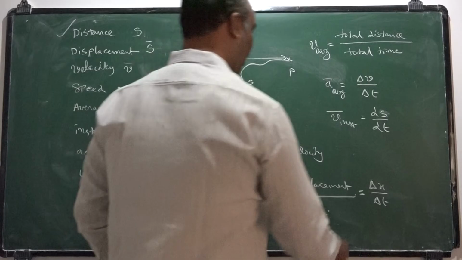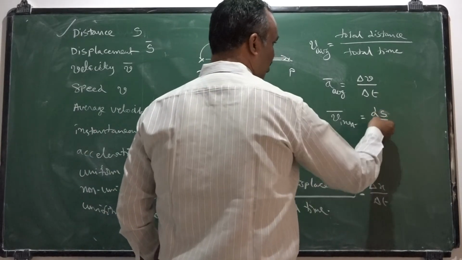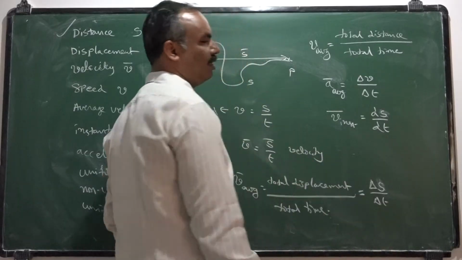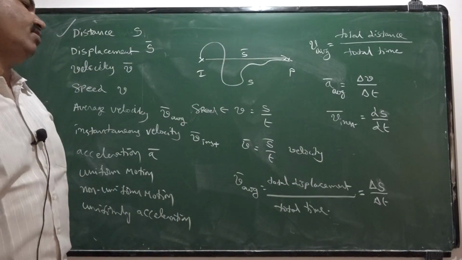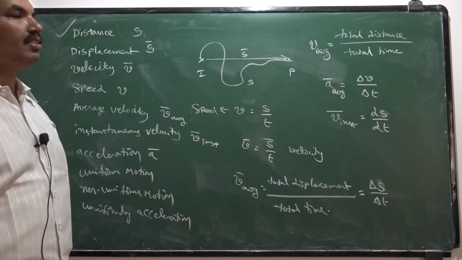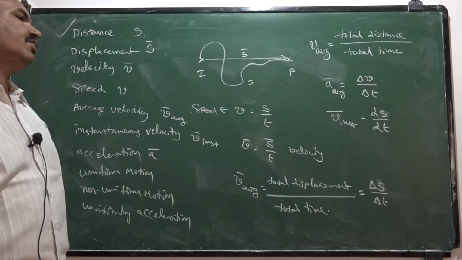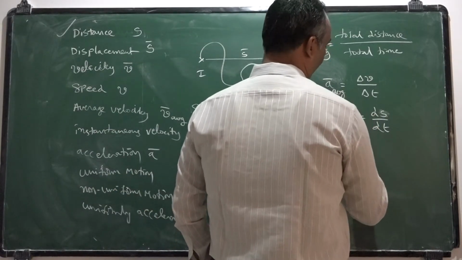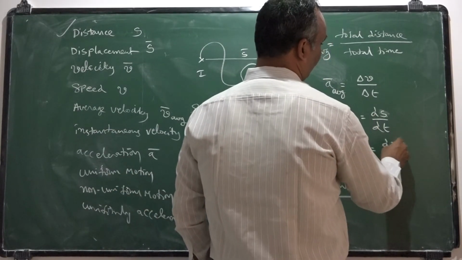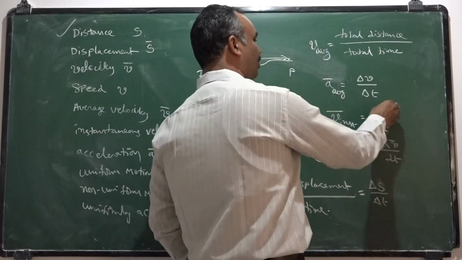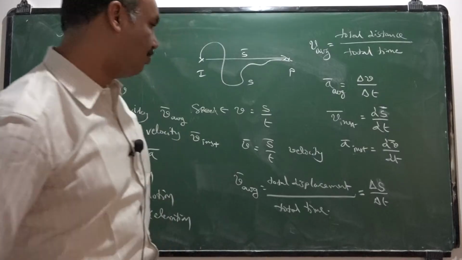Here if I take x as displacement, change in position by time taken will give average velocity. And instantaneous velocity is defined as the derivative of s with respect to t. Similarly, instantaneous acceleration is defined as dv by dt or dv bar by dt.